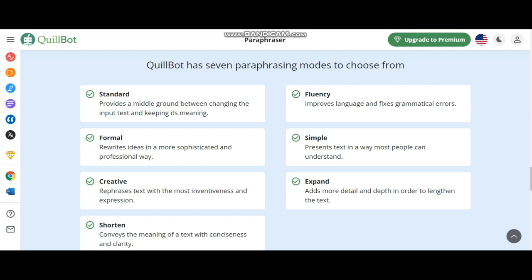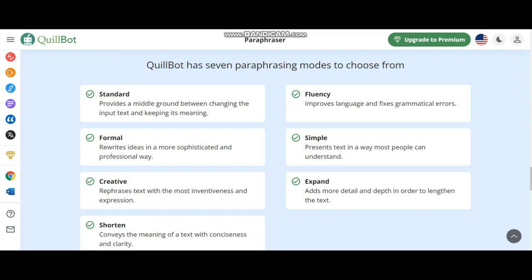The second one is fluency. It improves the language and fixes the grammatical errors. And the third one is formal. It rewrites ideas in a more sophisticated and professional way. The fourth one is simple, which presents text in a way most people can understand. Means it can generate the text in a much simpler manner. The fifth one is creative, which rephrases text with the most inventiveness and expression.